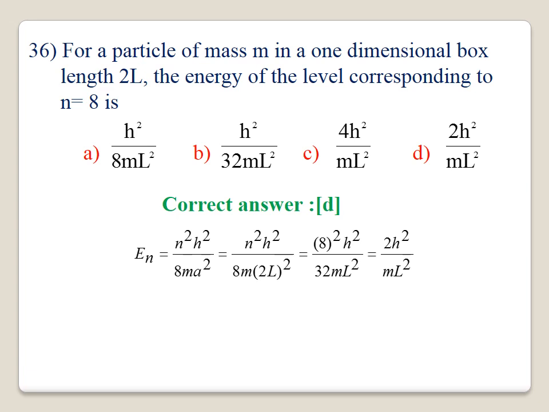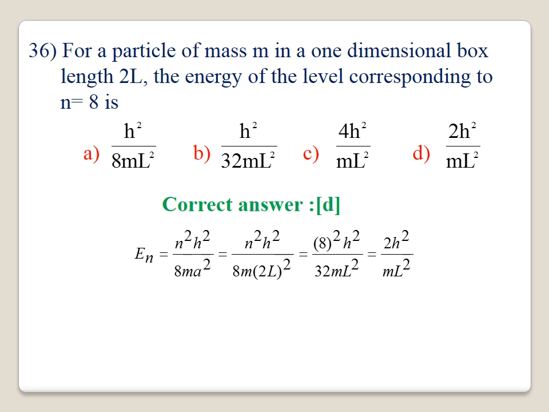36. For a particle of mass m in a one-dimensional box of length 2L, the energy of the level corresponding to n equal to 8. You know very well, En will be equal to n square h square by 8m a square, with n equal to 8 and a equal to 2L.